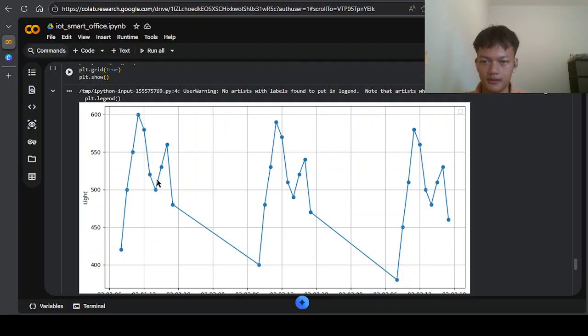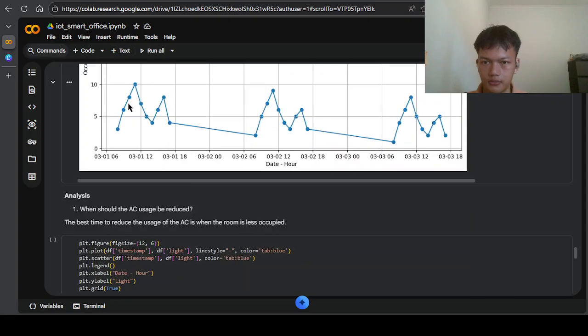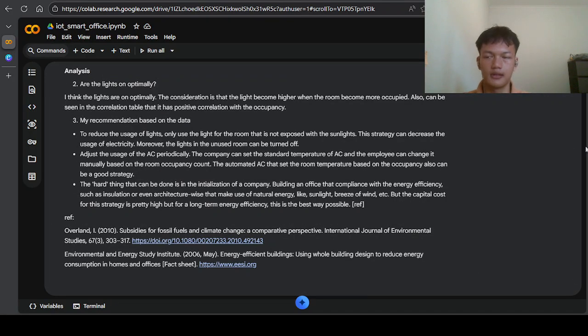The second one is the trend for the light intensity. It's also pretty much the same, right? So for this analysis, are the lights on optimally? It is optimal because when the room is less occupied, the light is reduced. The recommendation based on the data is to reduce the usage of light. We can utilize natural energy like the sunlight. So we only use the light in the rooms that are not exposed to sunlight, and the unused rooms can also have the lights turned off.